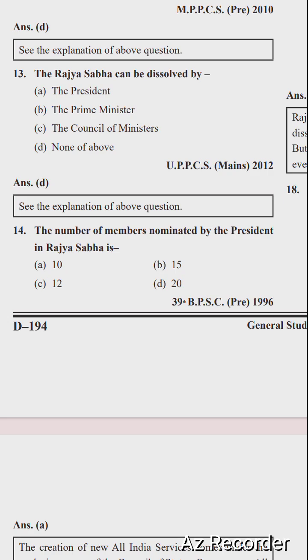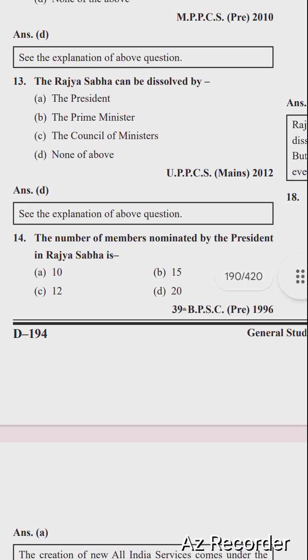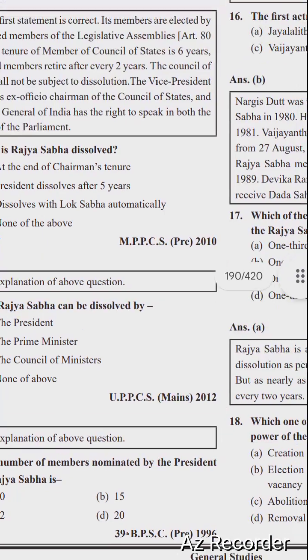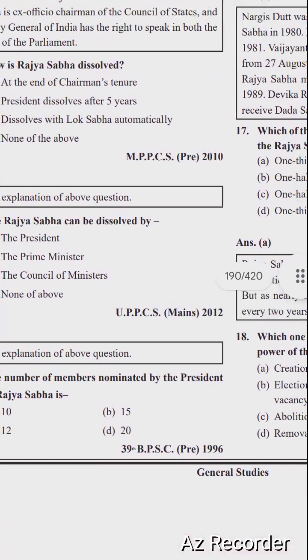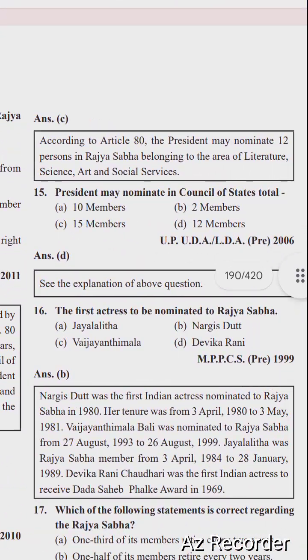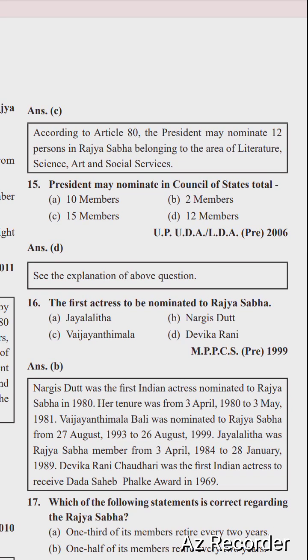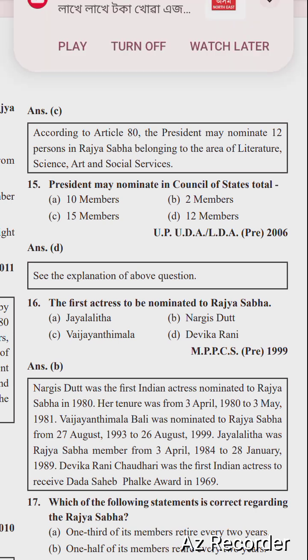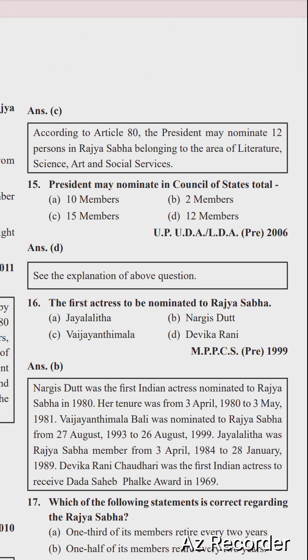So next question is, the number of members nominated by the President in Rajya Sabha is, options are 10, 15, 12 and 20. Right option is option number C, 12. According to Article 80, the President may nominate 12 persons in Rajya Sabha belonging to the areas of literature, science, art and social services. So next question is, the President may nominate in Council of State total 10 members, 2 members, 15 members and 12 members. Right option is option number D, 12 members.